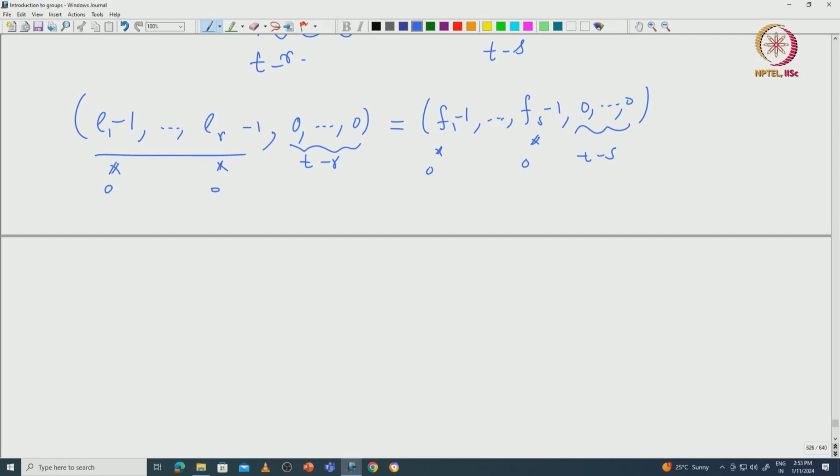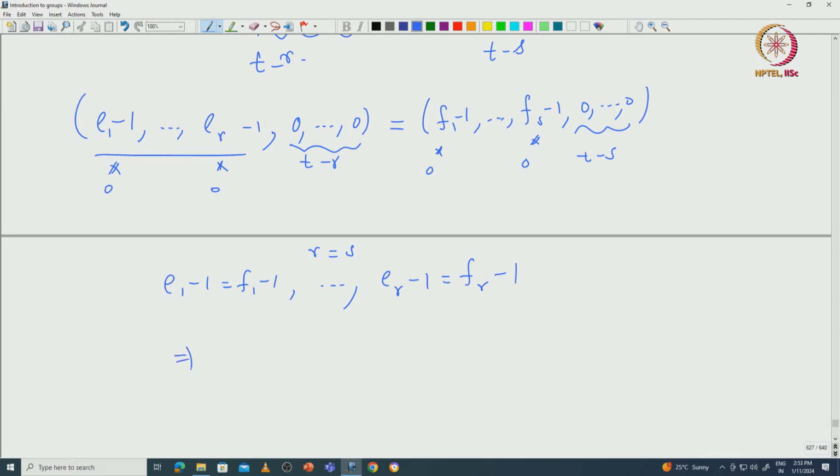So, that tells you that these terms, okay, this E1 minus 1 should be equal to F1 minus 1 and so on, and then ER minus 1 should be exactly... So, this R must be equal to S and ER minus 1 should be equal to FR minus 1.